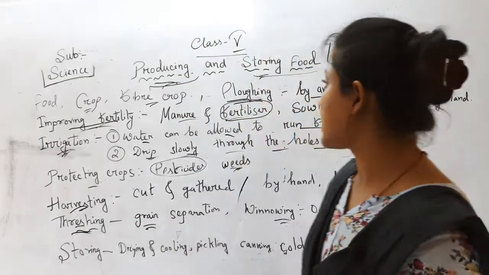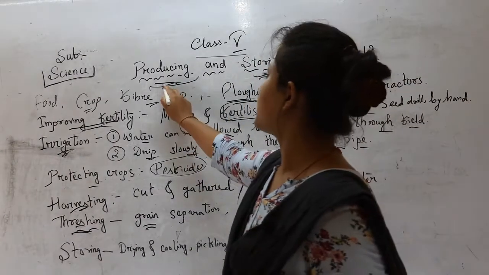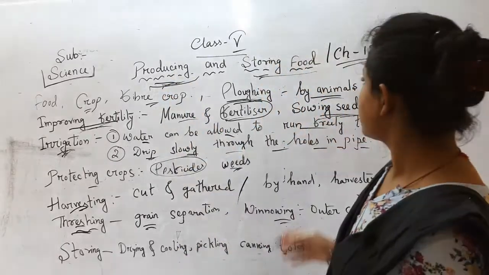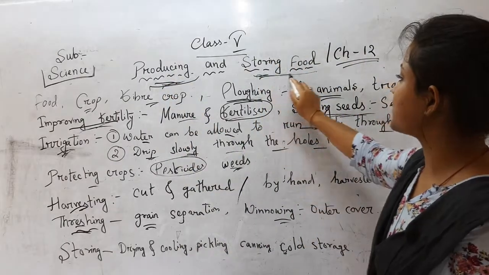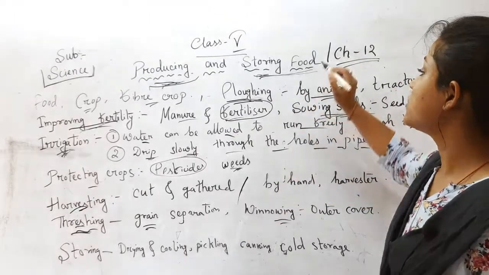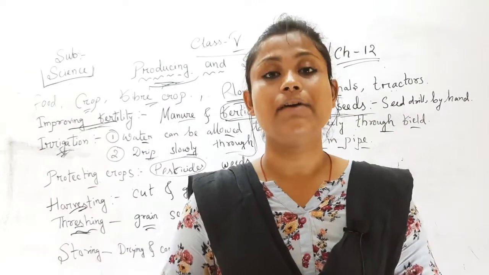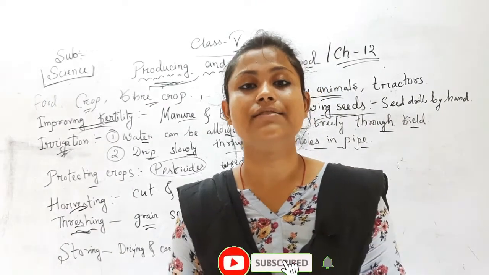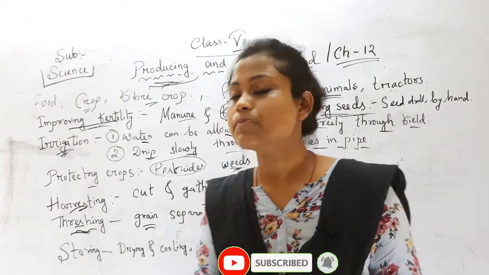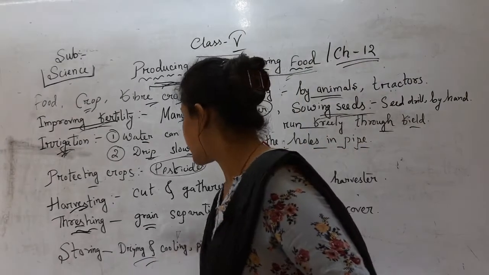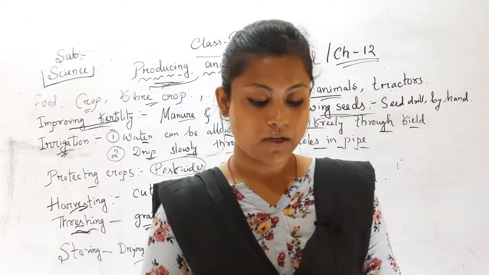Now we have discussed how the farmers are producing the crop. The second point is, as the name of the chapter is producing and storing food, now we have to learn how the farmers are storing food. So there are several techniques or processes with the help of which the farmers are storing the food. The first point is drying and cooling.